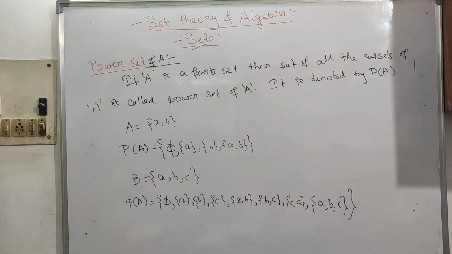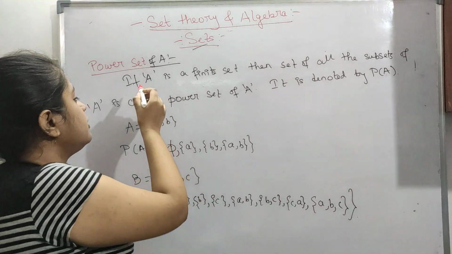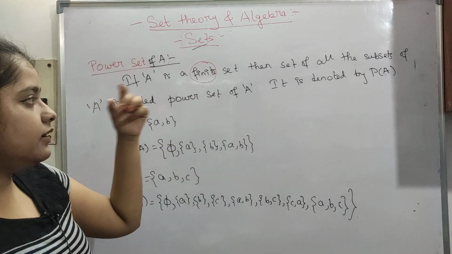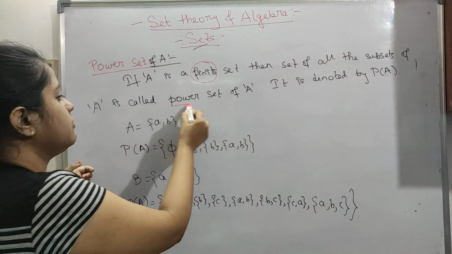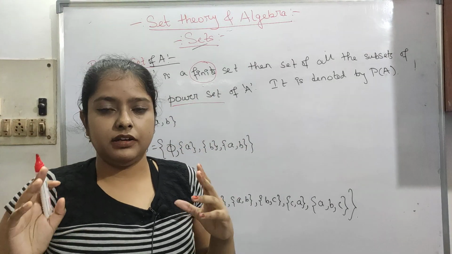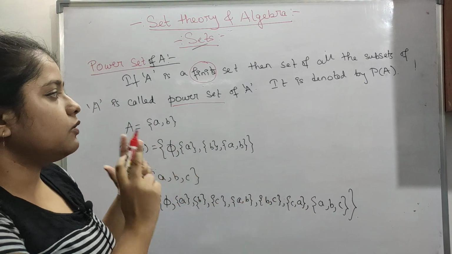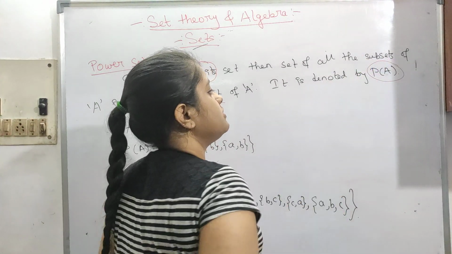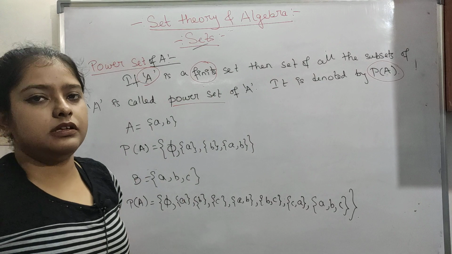Now let's see the power set of A. What is a power set? This is also very important. If A is a finite set, first of all it has to be finite, then the set of all possible subsets of A is called the power set. We have already seen subsets, so if a finite set A is present, all possible subsets of that particular A form the power set. With examples it will be clear. It is denoted by P(A). So if A is a set, P(A) is the power set.